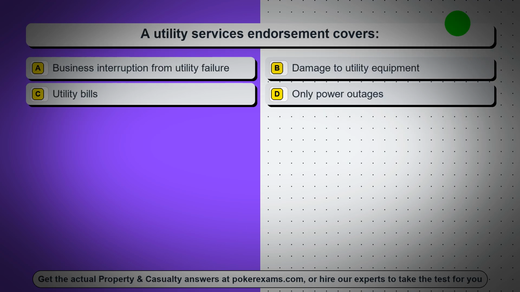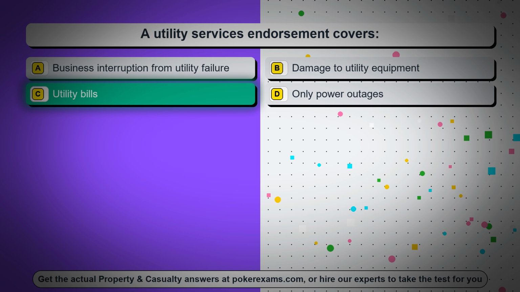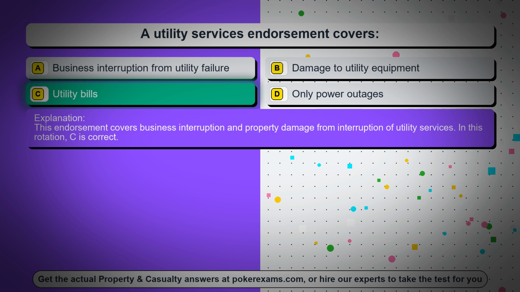Question 17. A utility services endorsement covers, option A, business interruption from utility failure, option B, damage to utility equipment, option C, utility bills, option D, only power outages. The correct answer is option C, utility bills. This endorsement covers business interruption and property damage from interruption of utility services. In this rotation, C is correct.